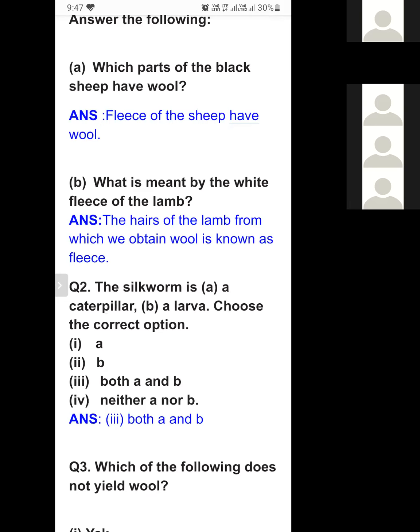A, only caterpillar. B, only larva. C, both A and B. And the fourth one, neither A nor B. So it is the third option, both A and B. Silkworm is also known as caterpillar or larva. That is a stage of the life cycle of silkworm. Caterpillar and larva are the same thing.